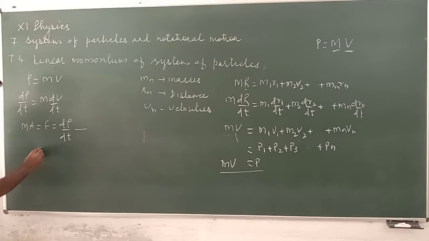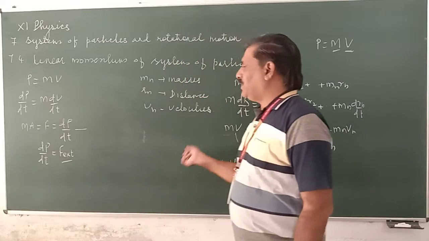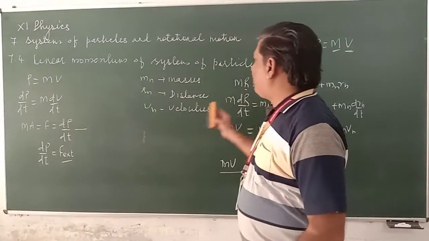Here dP by dt involves no internal force; it is the external force. It is not only one force, but the summation of all the forces acting on the system of particles.